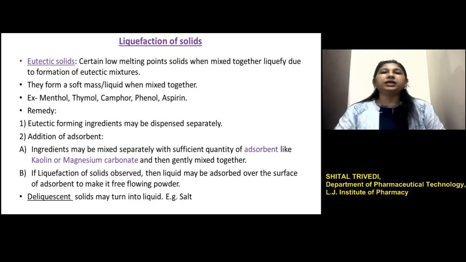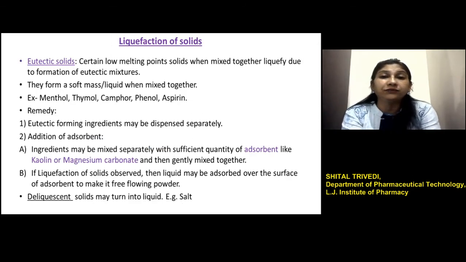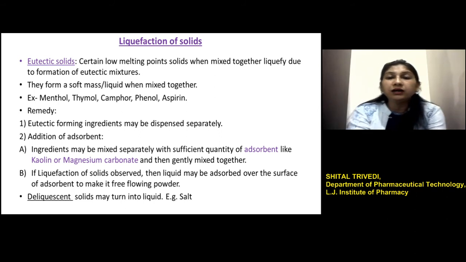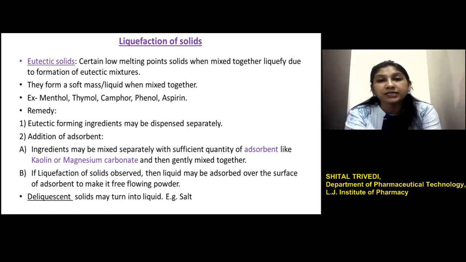Let's see about another problem, that is the liquefaction of the solid. Now in this case, the desirable formulation or the dosage form is solid in nature, and one of the best examples to explain this incompatibility is the eutectic mixture. That is a powder dosage form, and this mixture involves components which form a eutectic mixture.